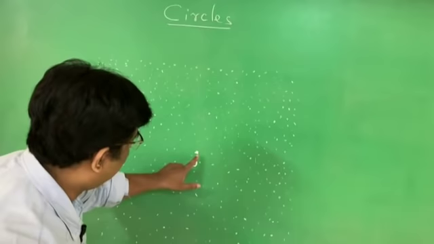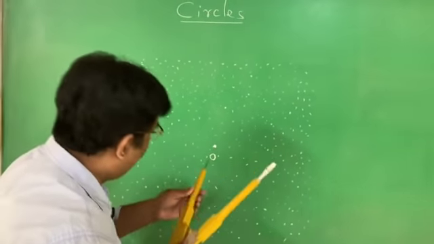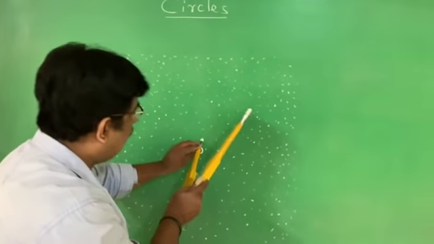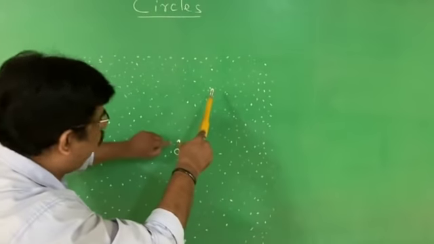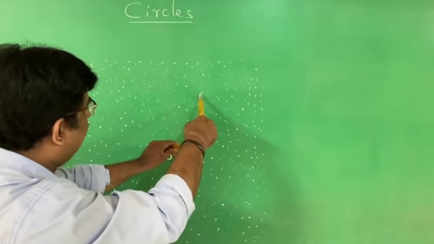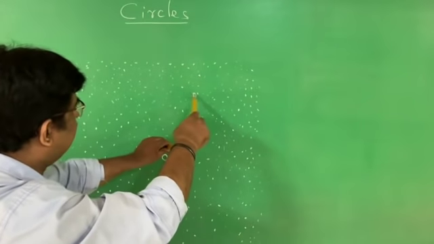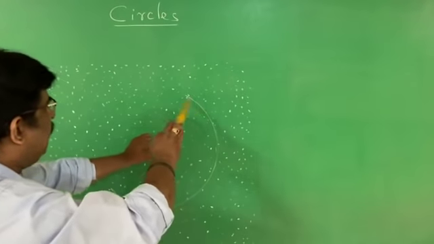I identified one point. Now I collect the points which are at the same distance from this point.